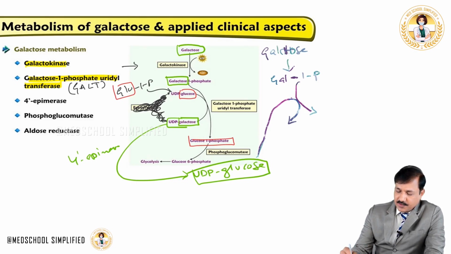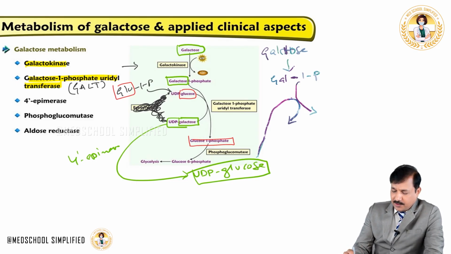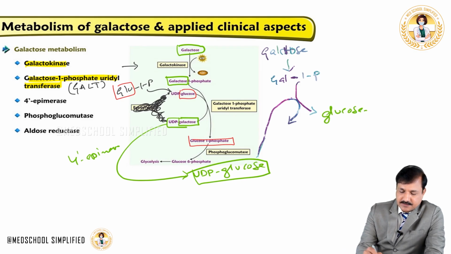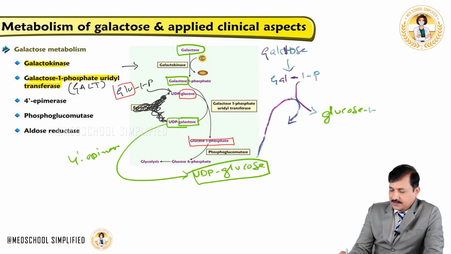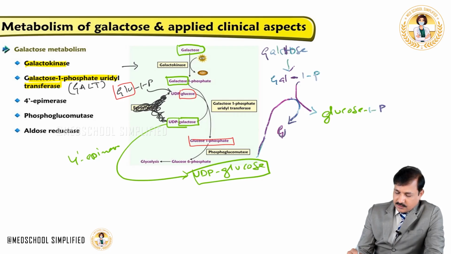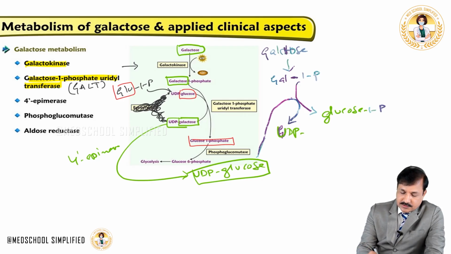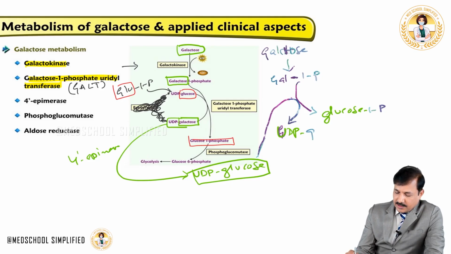At that time the phosphate is transferred to UDP-glucose, becoming glucose 1-phosphate. And now the galactose is coming out as UDP-galactose, so UDP is attached to the galactose there.